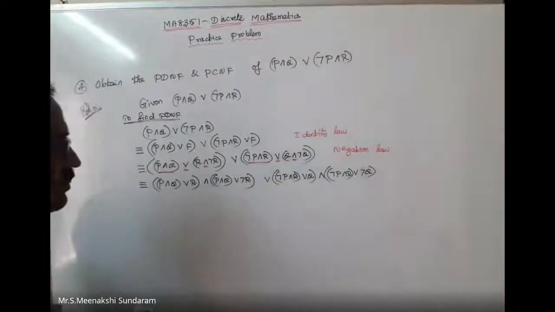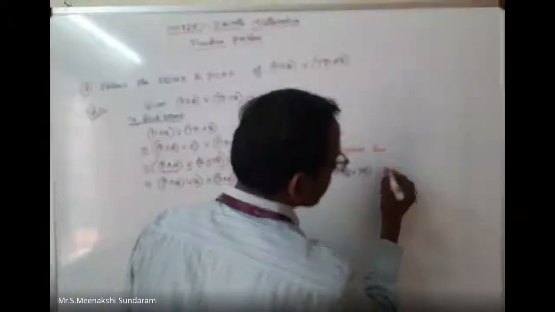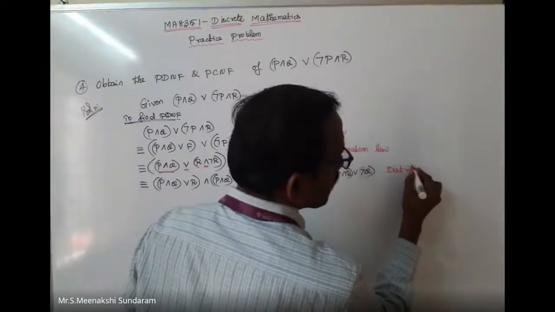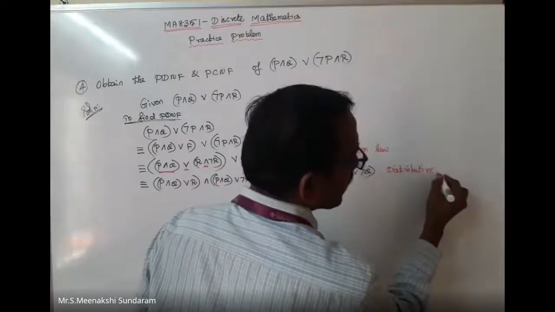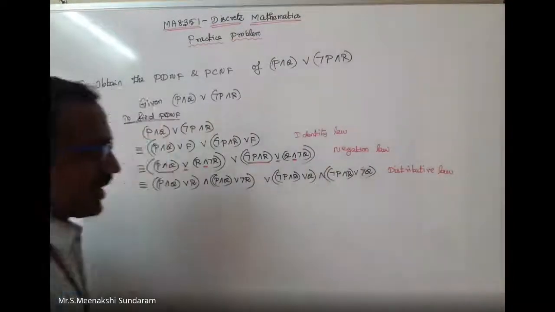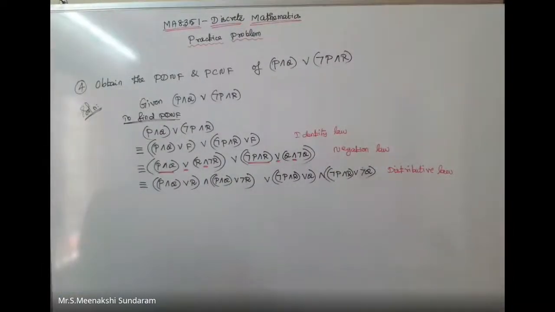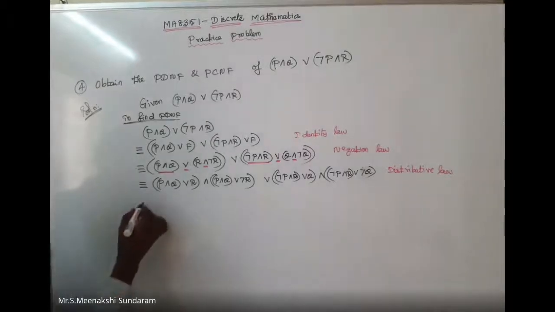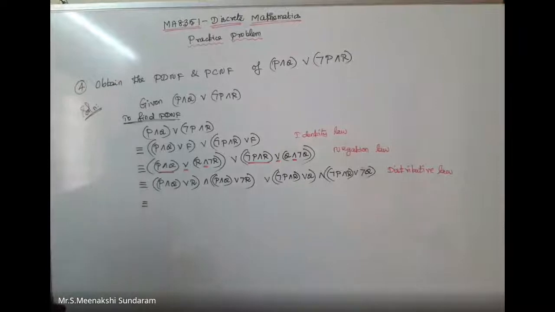Here also I can apply the distributive law. Okay, then the next step. Which is equivalent to... just I apply the terms. How can you simplify the term? Principal disjunctive normal form I can apply here. So then the next step, how can you write?